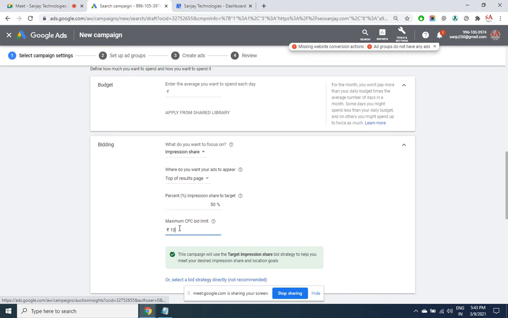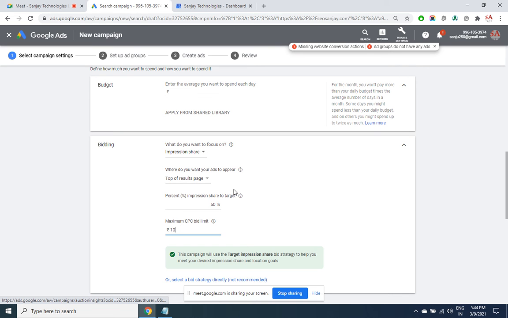There may be a lot of keywords where your ad does not qualify to come in the first page. Maybe higher price is required, your ad will not get displayed. Though you might have selected an audience, but for that audience, in order for your ad to come in the first page, the pricing has to be beyond 10. So Google is automatically going to skip those keywords or the audience, that part of the audience.